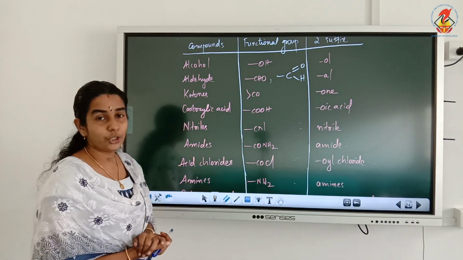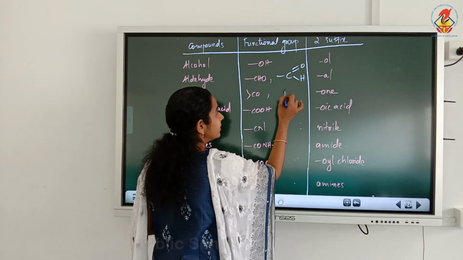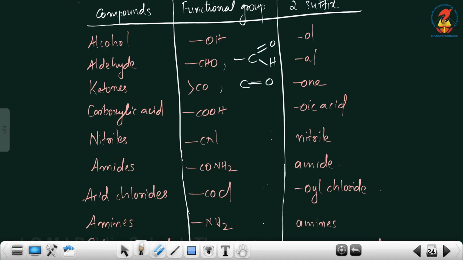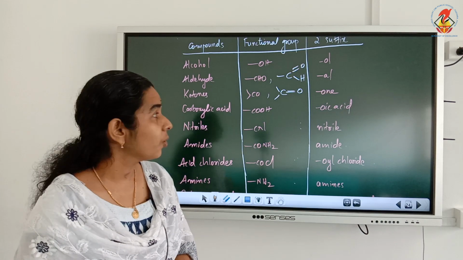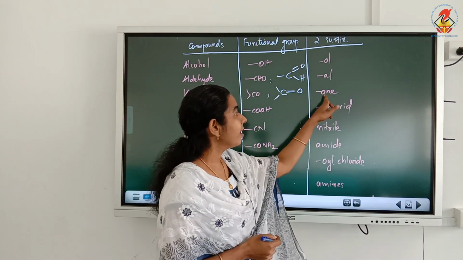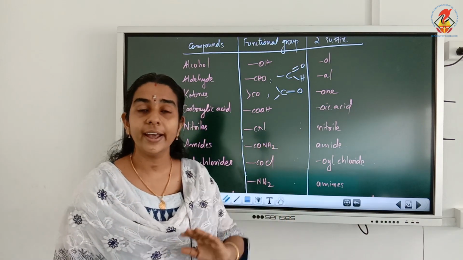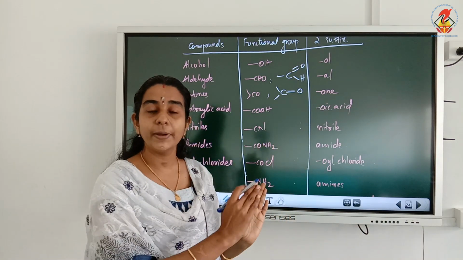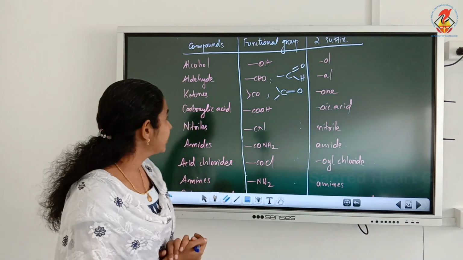Next one is ketone. The ketone functional group is CO. The expanded structure is C double bond O with 2 free valencies. And the secondary suffix that we use for ketone is one. Here also it is starting with O, that is a vowel. So how should we add it as a secondary suffix? By replacing the last E from the primary suffix.